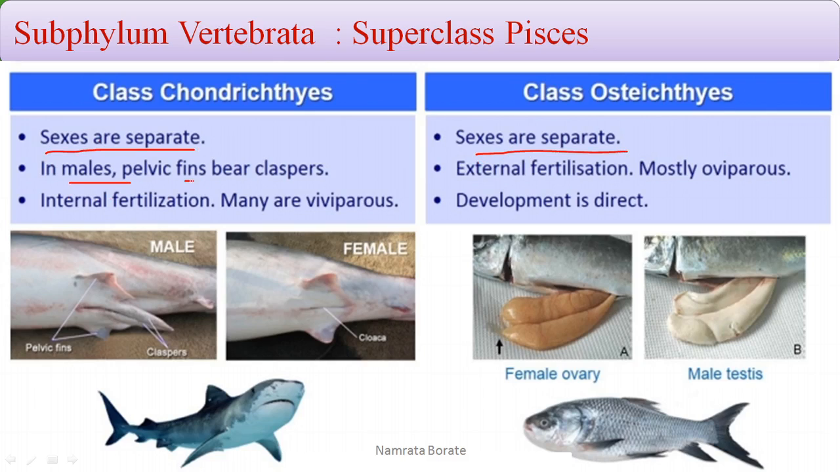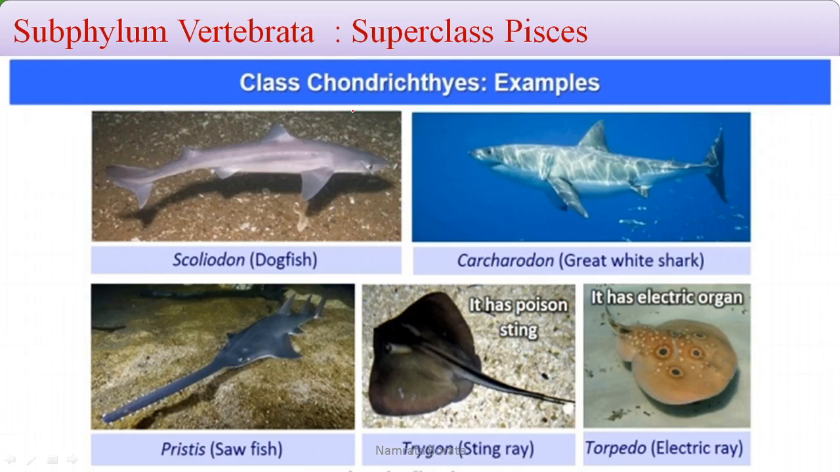In male Chondrichthyes the pelvic fins bear the claspers. Osteichthyes are mostly oviparous, with external fertilization, but the Chondrichthyes are viviparous, with internal fertilization. Next, examples of Chondrichthyes are the dogfish, that is Scoliodon, then the great white shark, then the sawfish, stingray, and the torpedo, that's the electric ray.